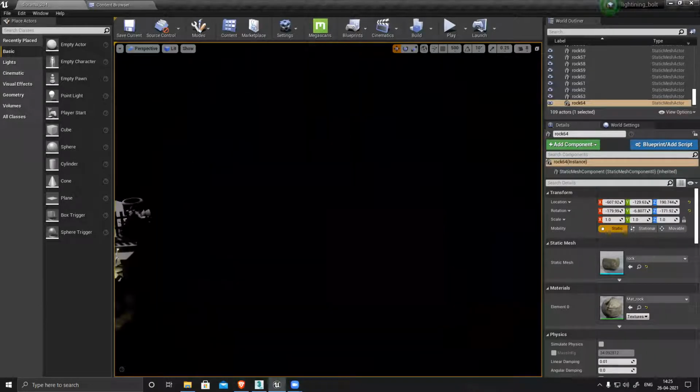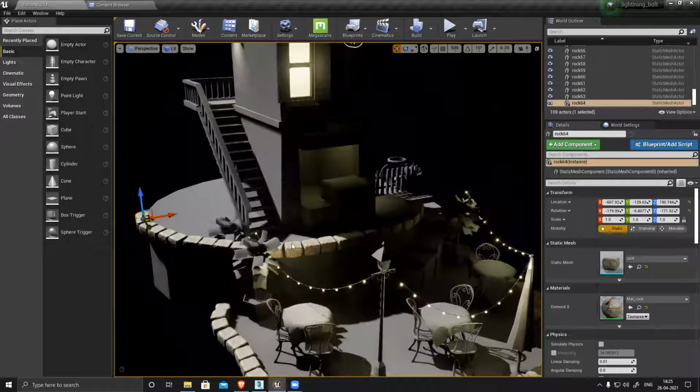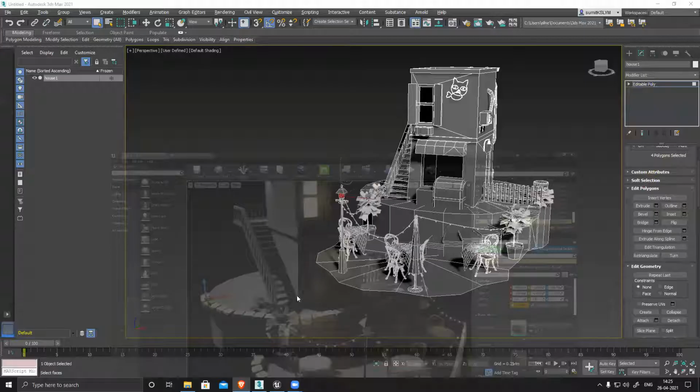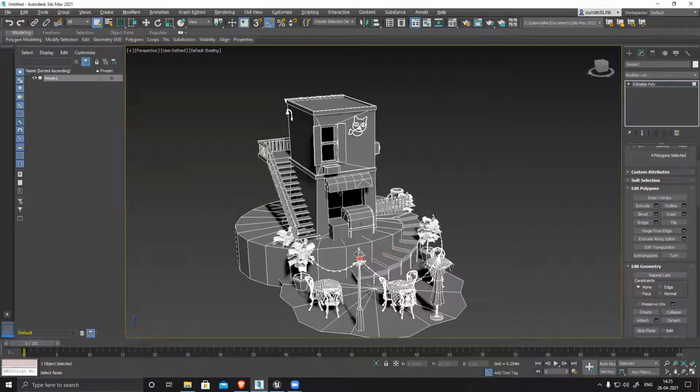Okay, so now after creating my model, I have to prepare my model for texturing. I have to UV everything and I have to plan out all my materials. In this particular scene, this is a semi-realistic scene where windows and all don't have a lot of detail. They are just glowing.